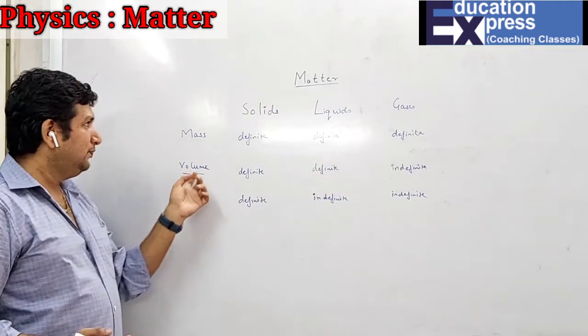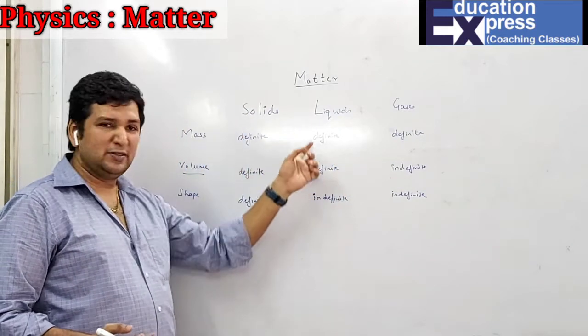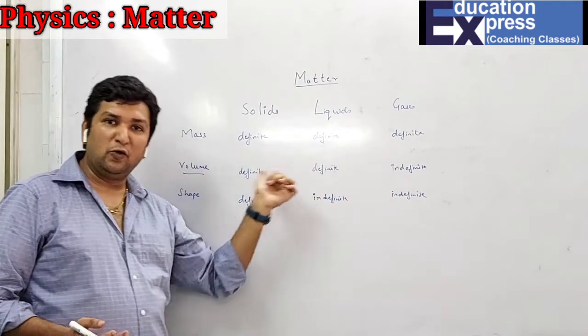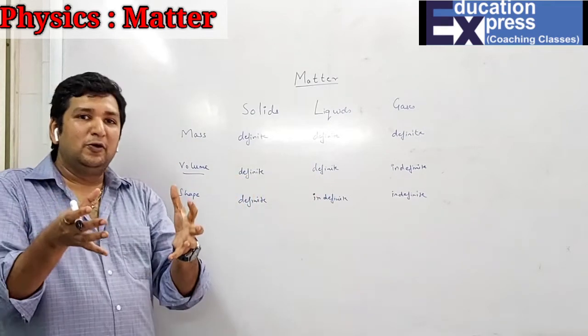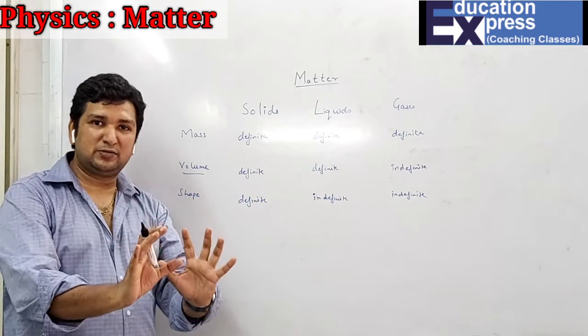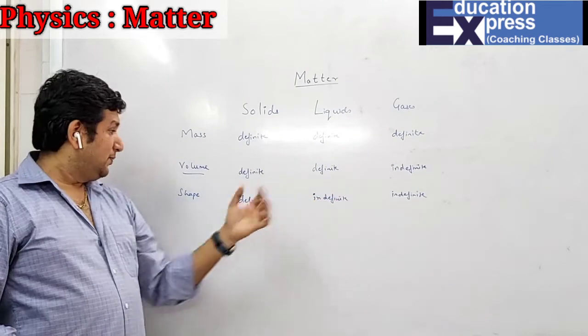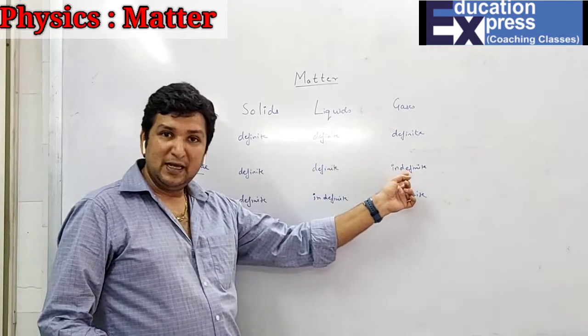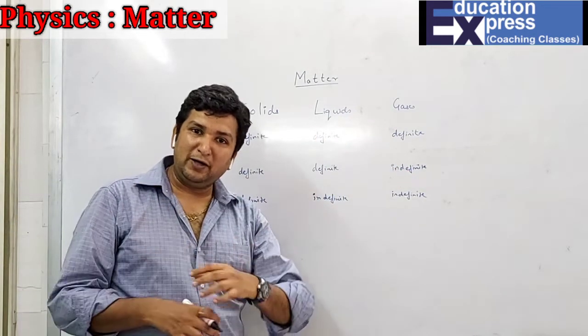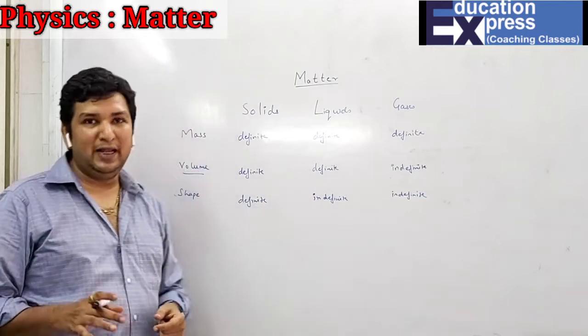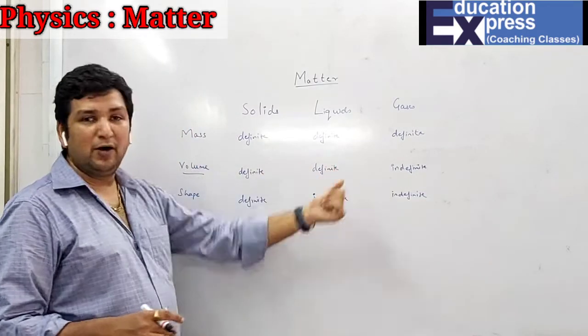For the volume, solids are definite, liquids are definite, and gases are indefinite. I've told you that in the case of a certain volume, that volume will remain fixed. It will not change. But with respect to gases, even if I have a certain volume, that volume will try to occupy all the space available. Hence, it does not have a definite volume.